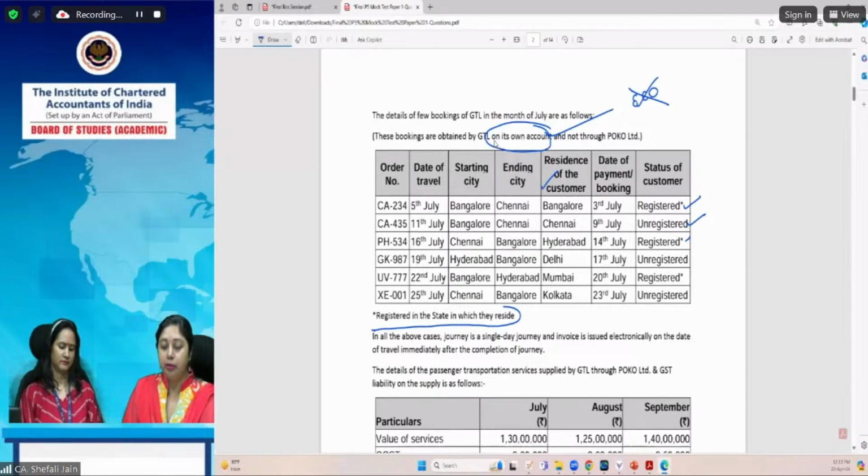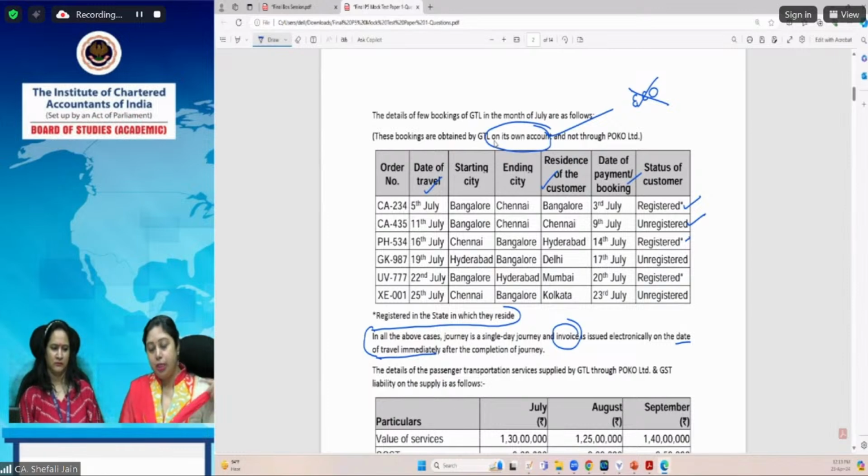We have been given date of travel, date of payment or booking, and moreover, additional information given here. In all above cases, the journey is a single day journey and invoice is issued electronically on the date of travel immediately after completing the journey. So there could be an application of time of supply provisions also. So in all the above cases, there is only one single day journey.